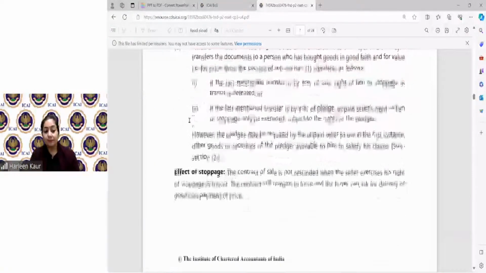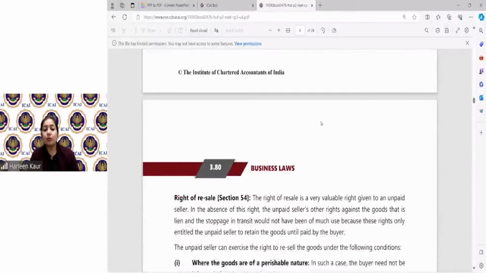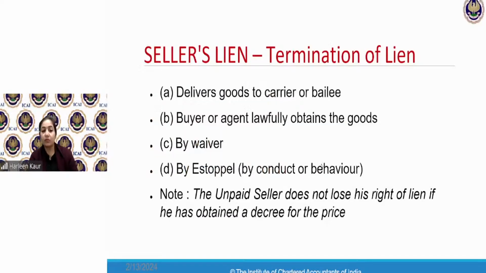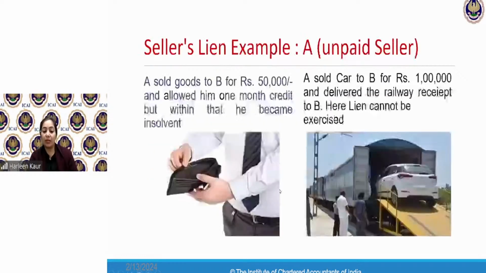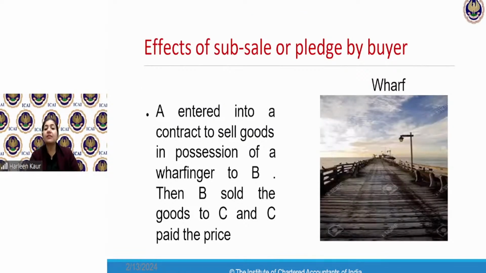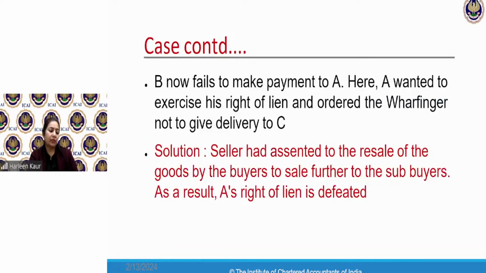Is that clear? Now let's quickly come to the right of resale. I'm going to open my presentation so that you know where we have ended. So the seller's right to lien, we have come to an end. Stoppage in transit we have done. These are the points where the goods are said to be in transit. This is the case of subsale or pledge by the buyer. A subsale or pledge is a contract only if the buyer has given his consent, then you cannot exercise your right to lien.